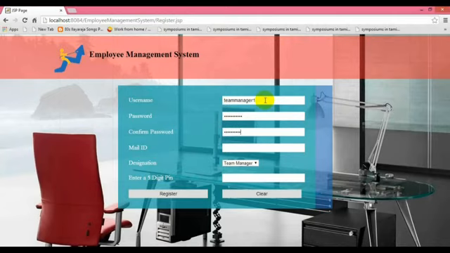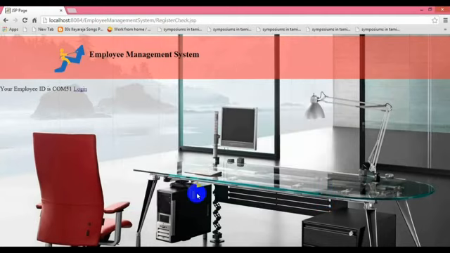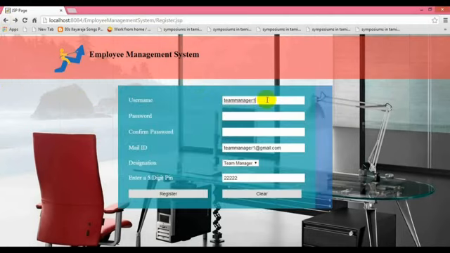Then the mail ID for the team manager who is going to access the data. Then enter the 5-digit number, then register. This is a random number, the same as the one displayed for the CEO.